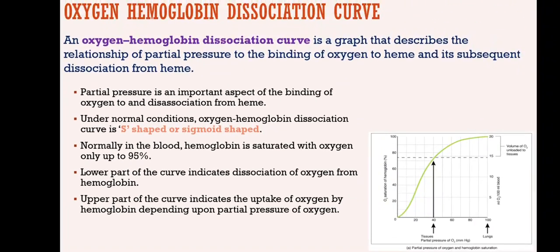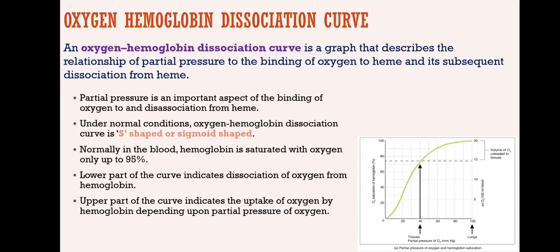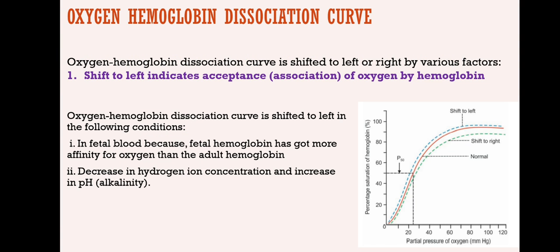Now this oxygen hemoglobin dissociation curve can also be used to understand the effect of different other factors. Like I said, oxygen hemoglobin formation will always depend on the amount of carbon dioxide present, the temperature, pH, etc. The dissociation curve can be shifted to the right or to the left.